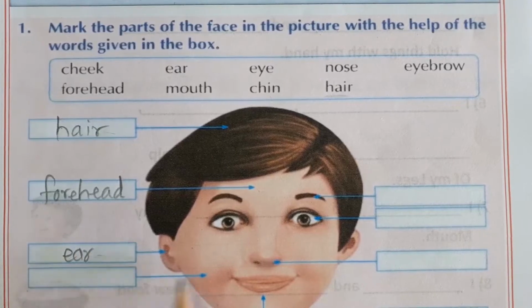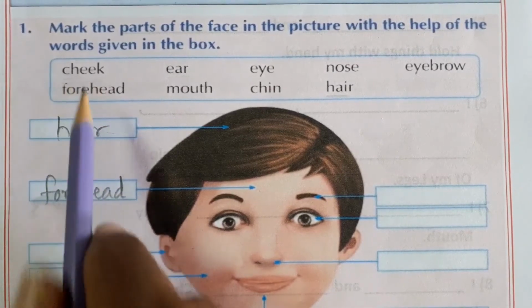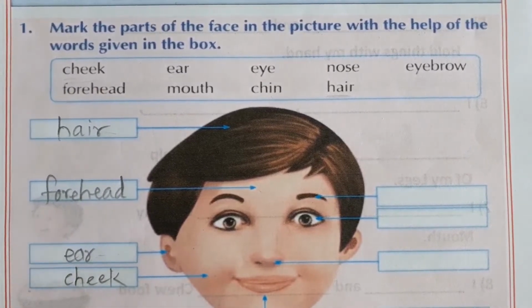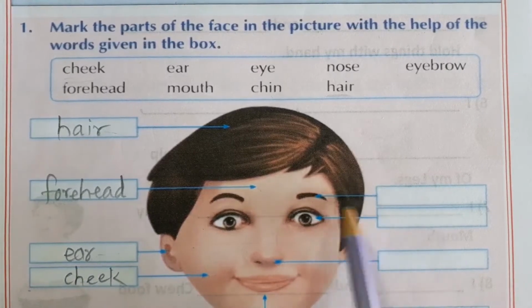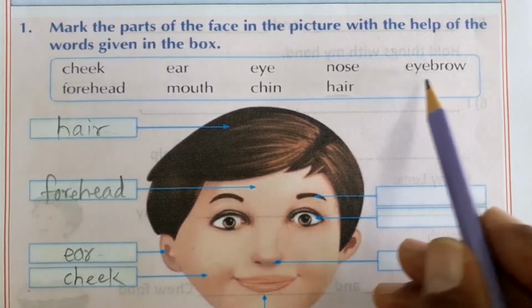What is this? This is called cheek. The word cheek, write it here. Okay? Now, what is this? This is an eyebrow. The word eyebrow you write here.